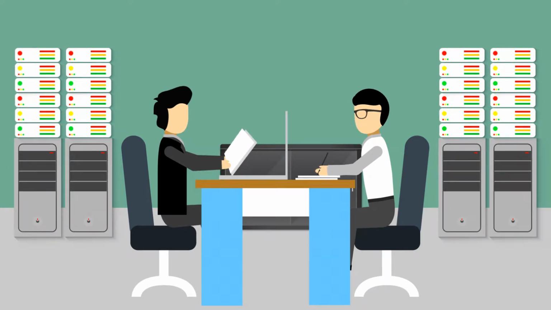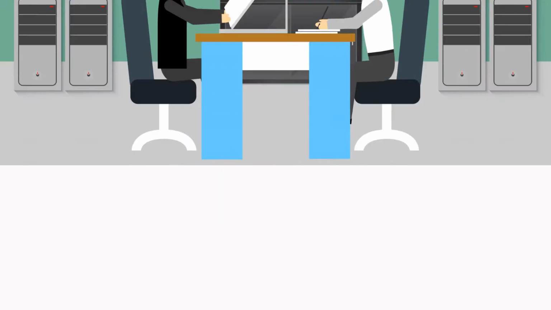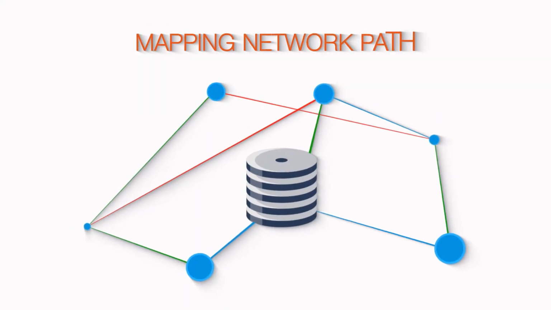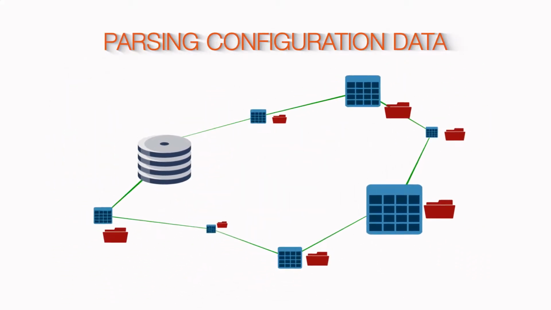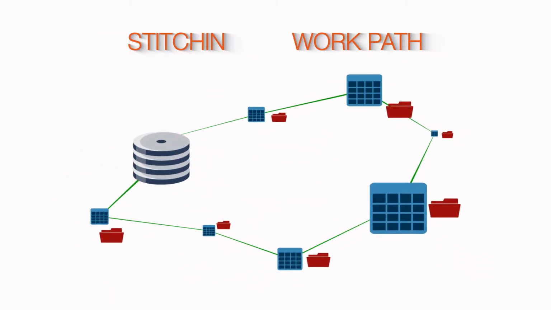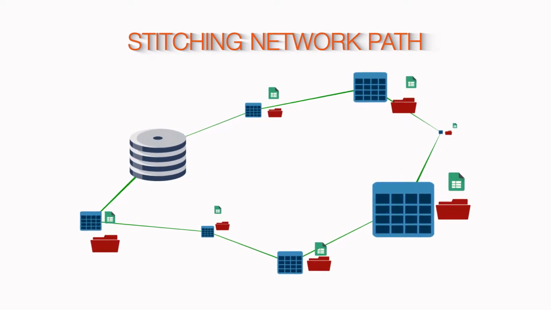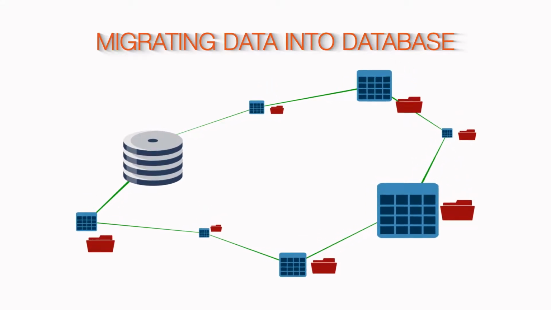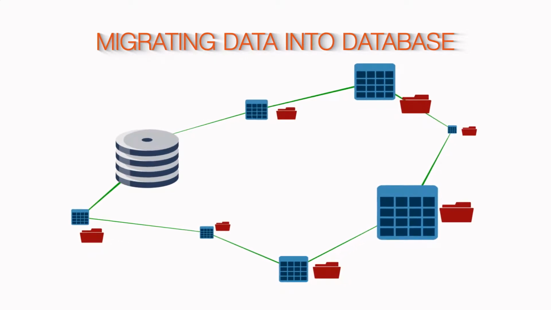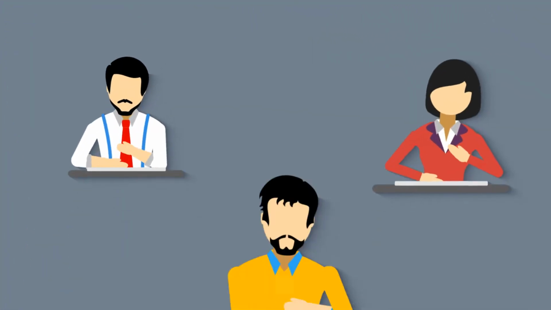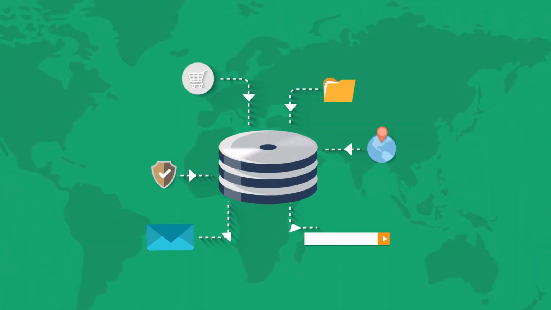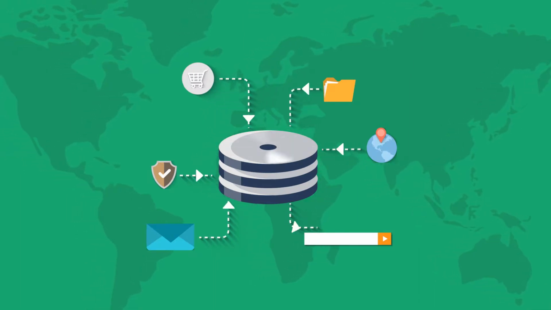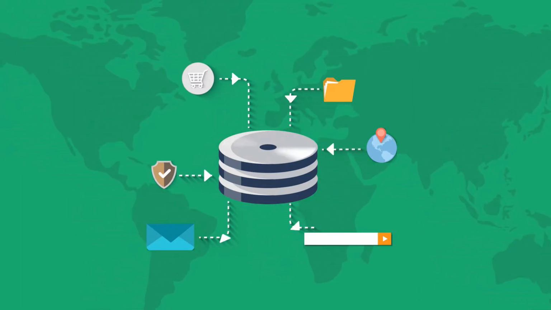We came up with a hybrid approach to achieve the goals. The approach involves understanding how the actual network path exists, parsing the configuration data from each network device, stitching the network path based on the configuration data, and migrating into the Verizon logical provisioning systems. The team is parsing and extracting the network configuration data, stitching the network path based on configuration data, and migrating the data into the provisioning system.